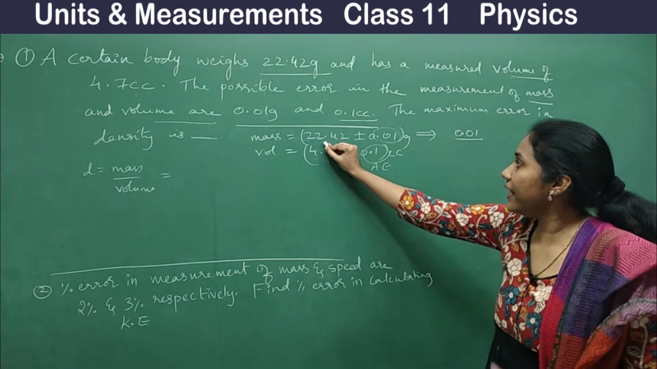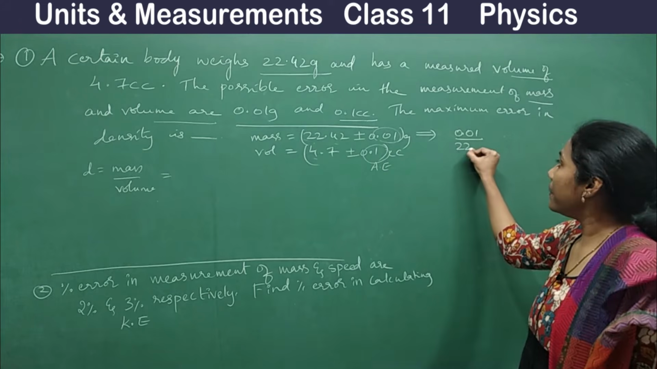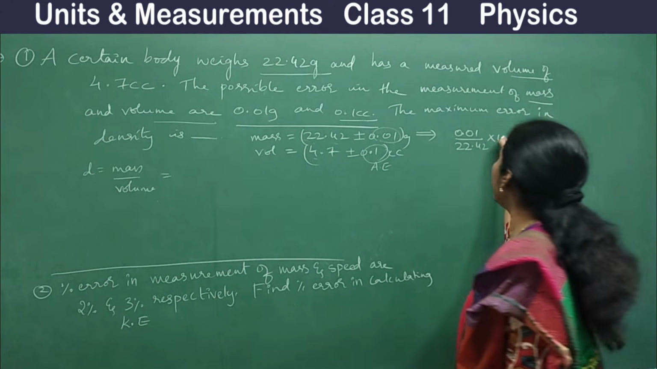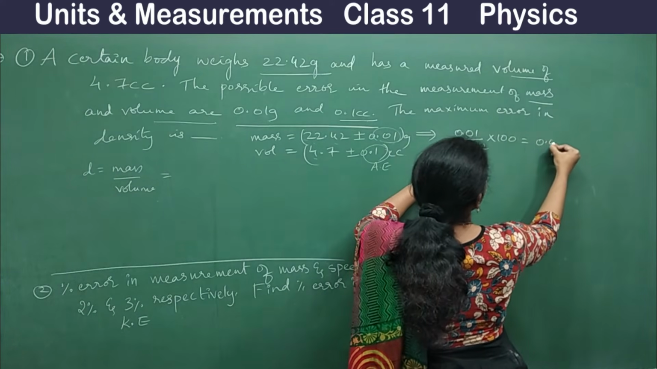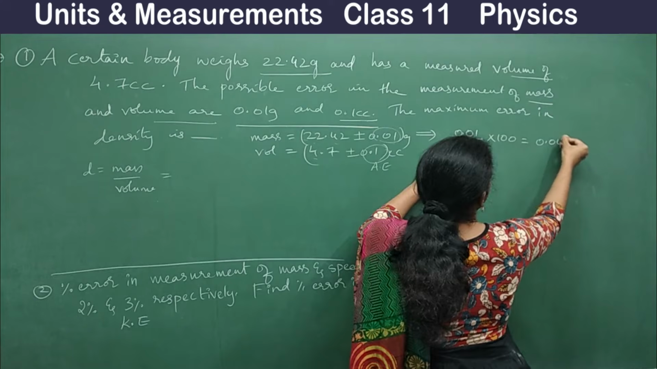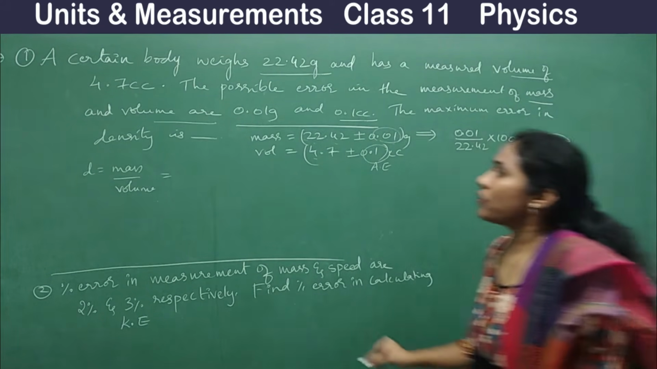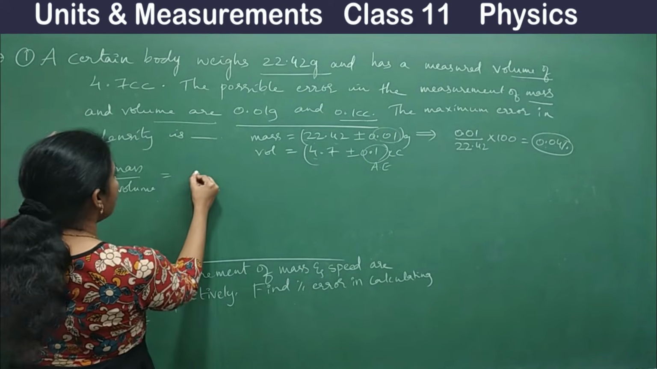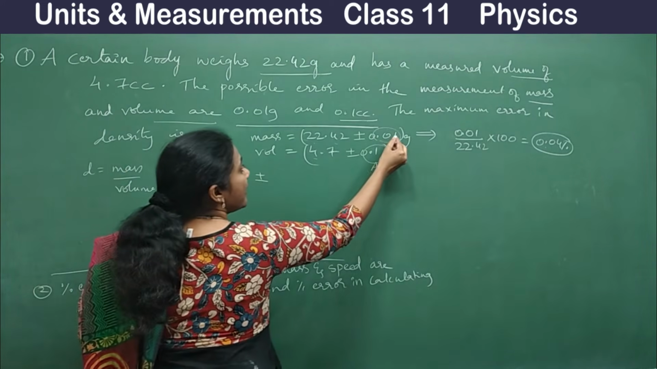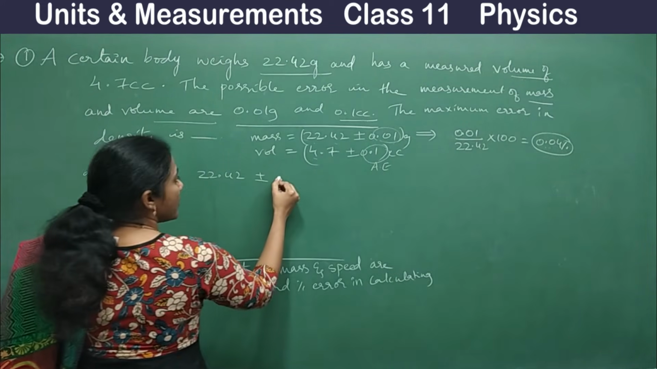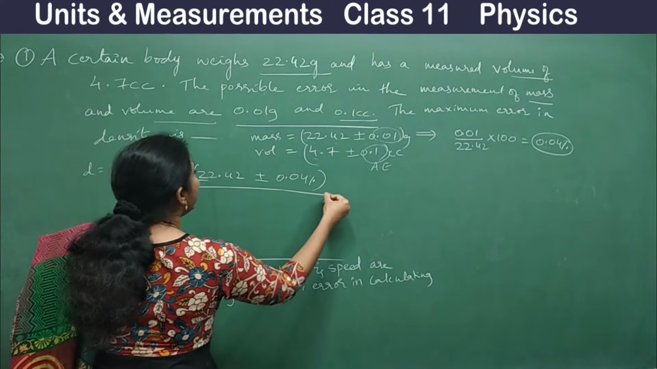0.01 divided by this, relative error, right? Divided by 22.42 into 100. If you do, how much is the value you will get? You will actually get 0.04%. So this is the percentage error for mass. Okay. So let me write it here. So what is the mass? 22.42 plus or minus the percentage error that I need to consider. So I calculated the percentage error, that is 0.04%, divided by volume.